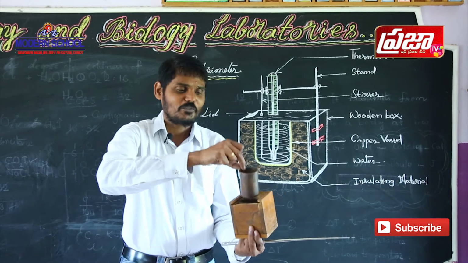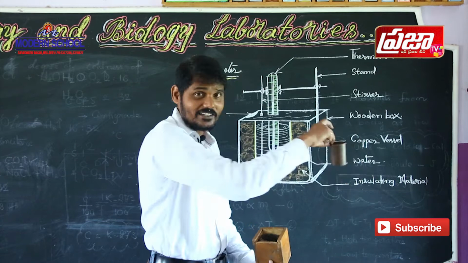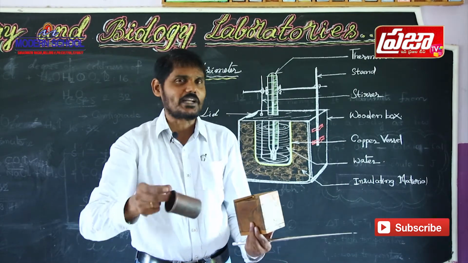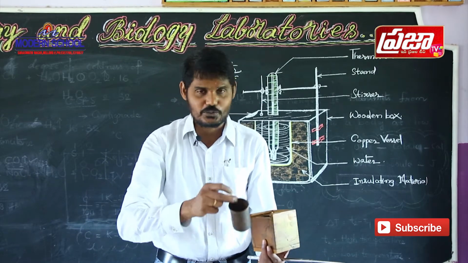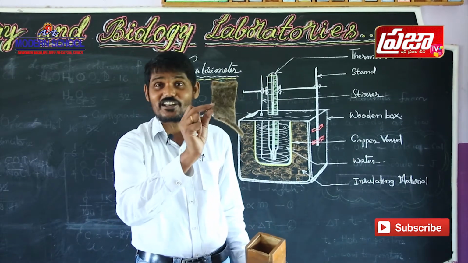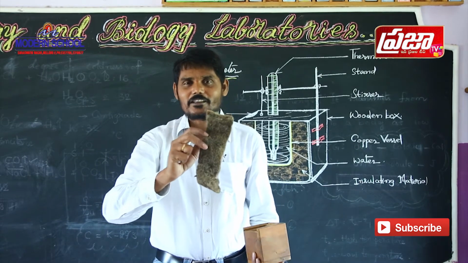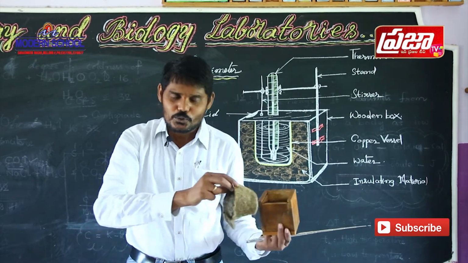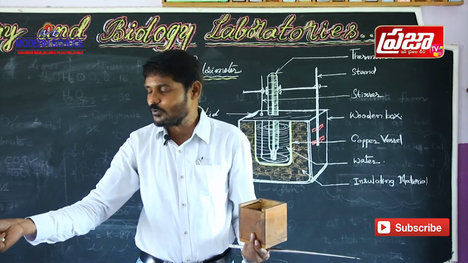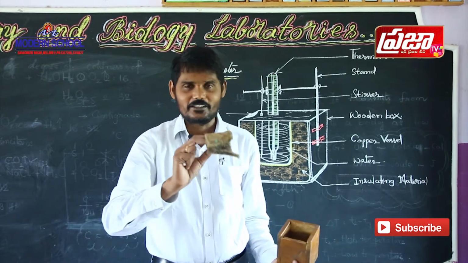energy. Next, copper vessel. This is the copper vessel. That's what I have shown here, copper vessel. This copper vessel is about 50 ml. This is used to transmit the body from here to there and there to here. And inside of this calorimeter, there is an insulating material. It does not allow the temperature to transmit from the wooden box to the outside atmosphere, or the temperature from outside to inside.